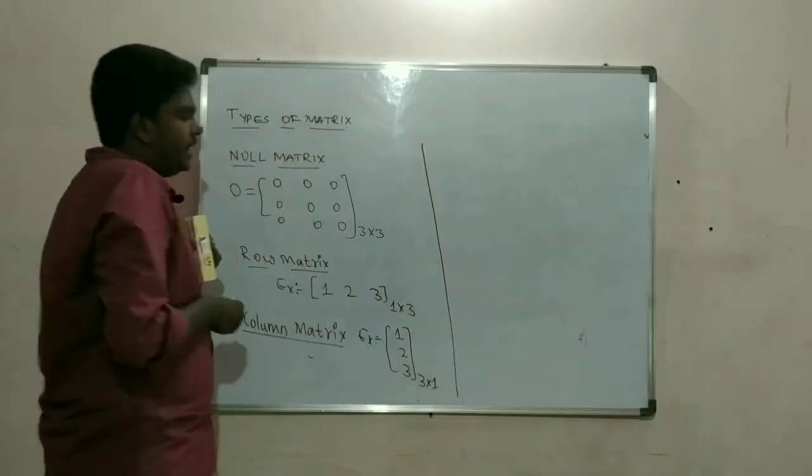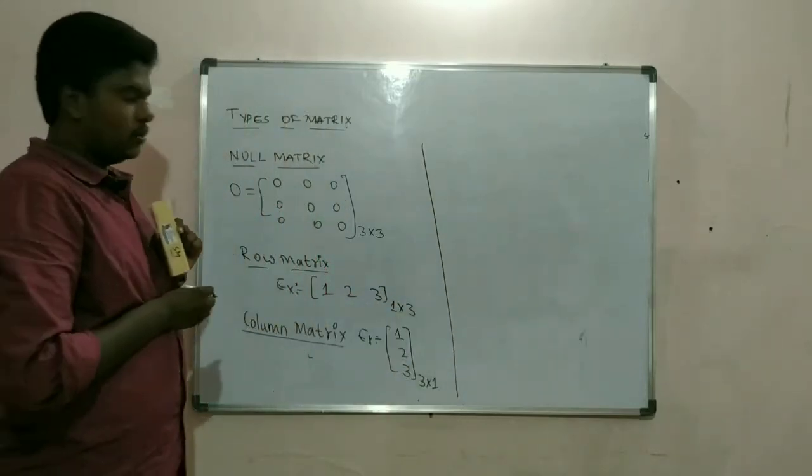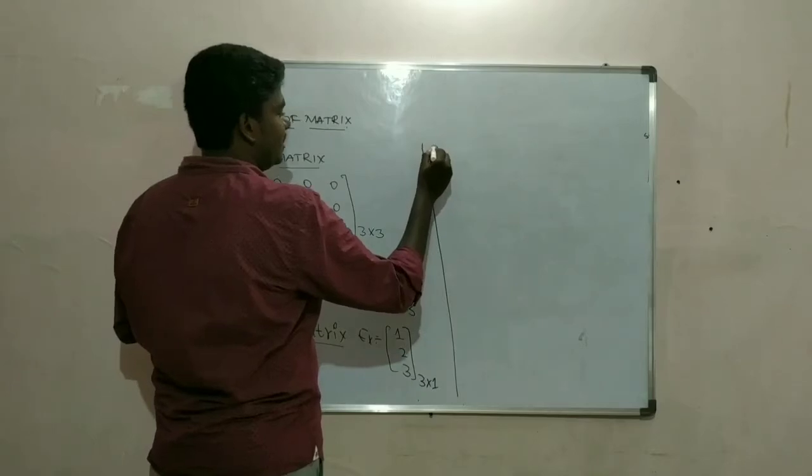Now what we are going to write is very, very important: identity matrix.